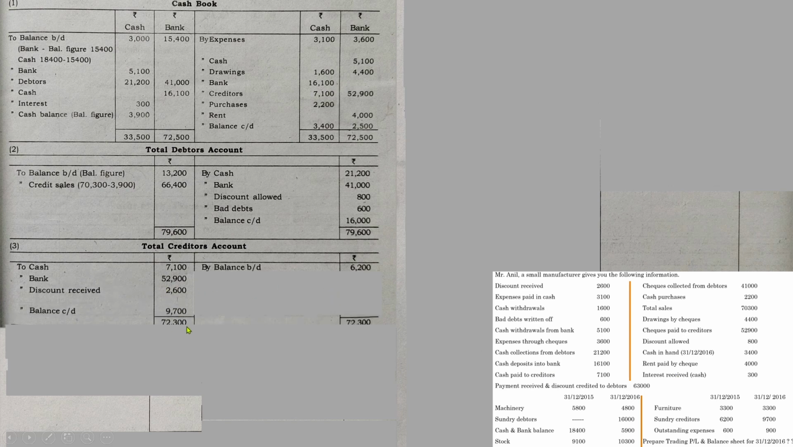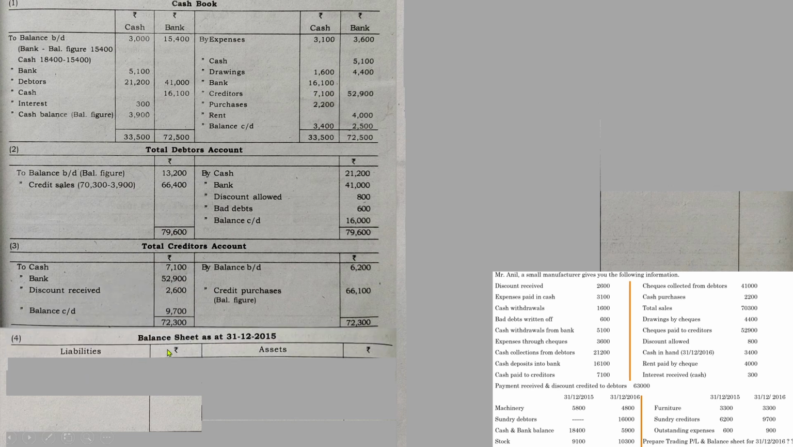You can see that 72,300 is the total of the debit side. Show the same amount in the other column also. Here it is only 6,200, so the balance amount will be the credit purchases during the year. So we have successfully completed 3 ledger accounts, and the next one you have to prepare is the statement of affairs, otherwise known as the opening balance sheet or balance sheet as on the opening date. You can give any name as you like. So liabilities, assets, but it is better to prefer statement of affairs as on 31/12/2015.